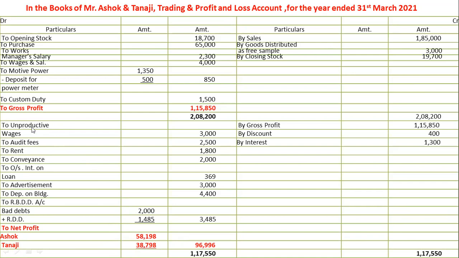See the one item of unproductive wages. Sorry for this. I told that this item is of trading account debit side, but the productive wages is mentioned in trading account debit side. So unproductive wages is always mentioned in profit and loss account.